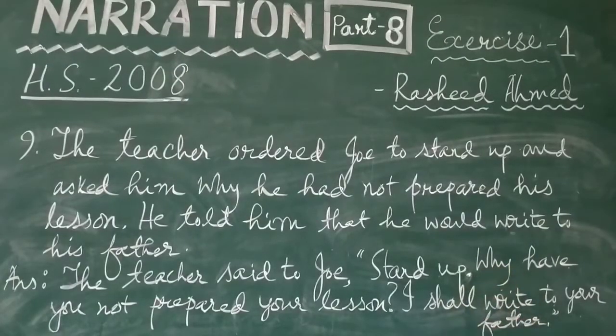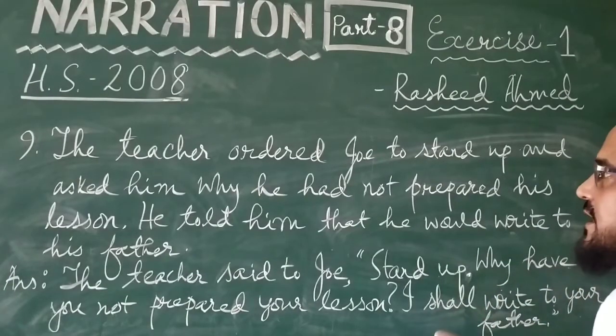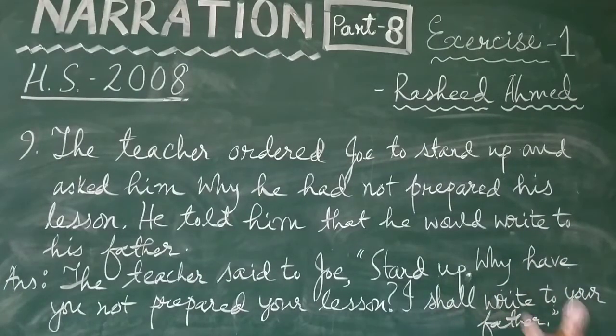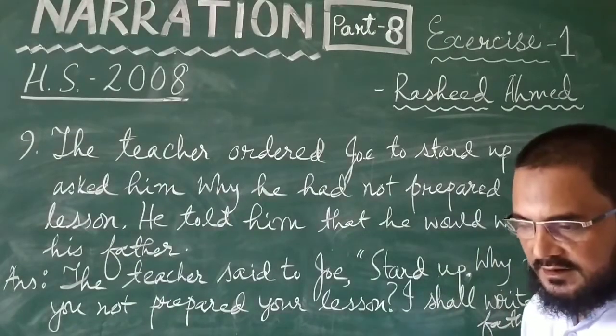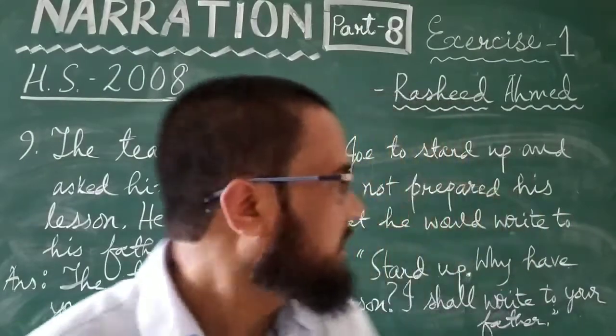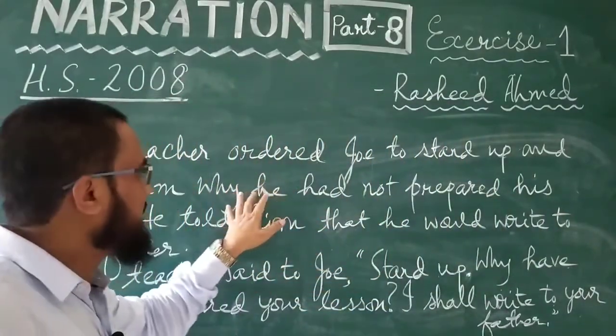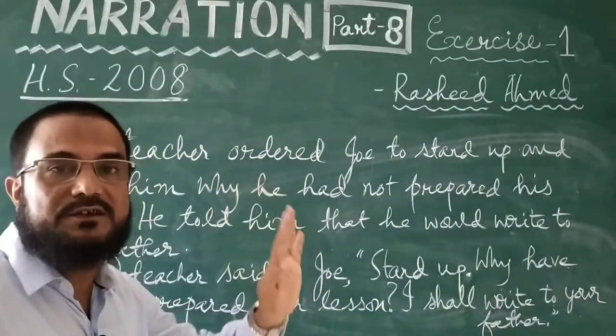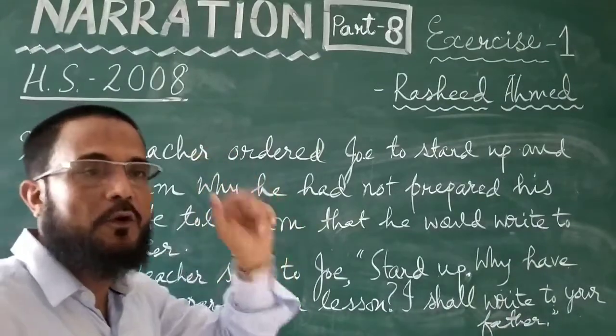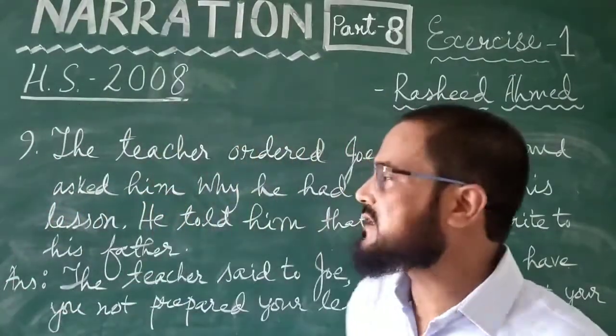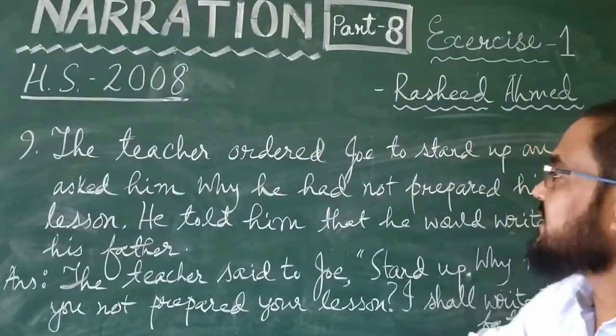This is number 9. The teacher ordered Joe to stand up and asked him why he had not prepared his lesson. He told him that he would write to his father. Here we have this narration, it is an indirect narration, and here there are 3 sentences spoken by the teacher to Joe. How do you know these 3 sentences and what are the types of sentences?